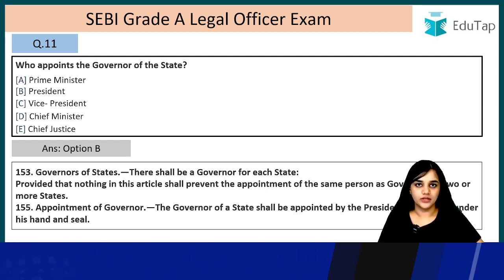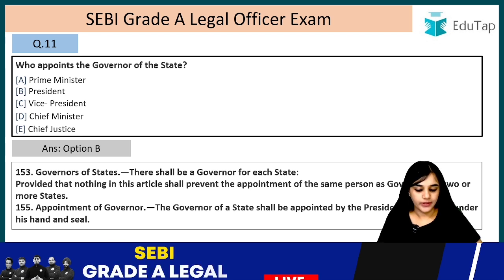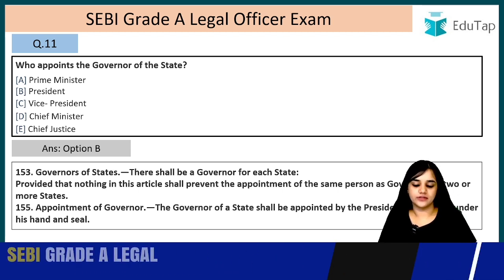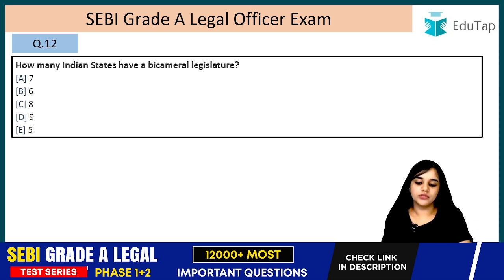So there shall be a governor for each state. Appointment of governor. The governor of the state shall be appointed by the President by warrant under his hand and seal. So who appoints the governor? It is the President. Question number 12.